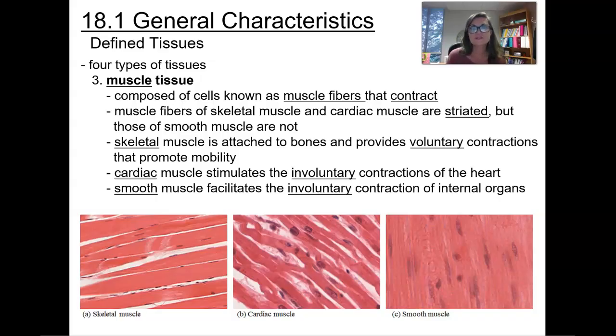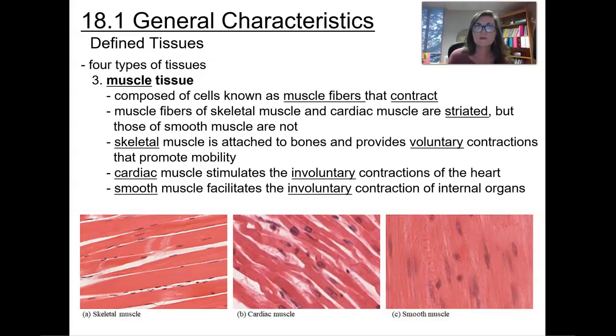So muscle fibers, which is another name for a muscle cell, these in skeletal muscle and cardiac muscles are going to be what's referred to as striated. Striated means it looks like it is striped. Smooth muscle will not be striated. So the first two, A and B, that you see at the bottom, these will be striated. So when we look at these underneath the microscope, we're going to look for those striations.